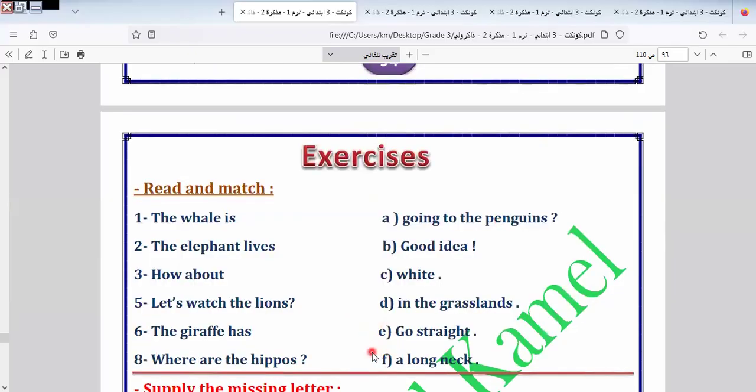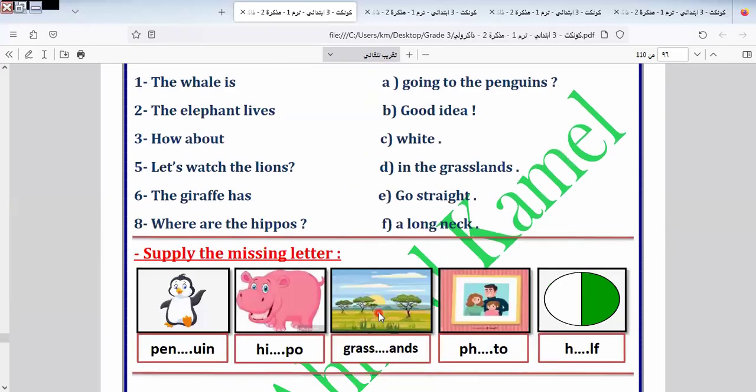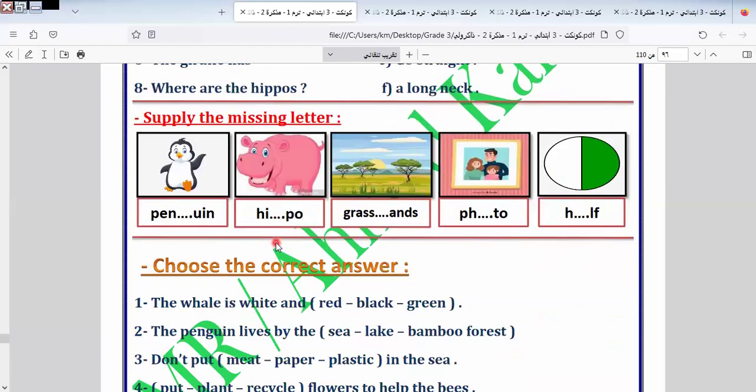There isn't a place where hippos live here. I will leave this one, okay? So I answered until this, and I will leave this one, okay?